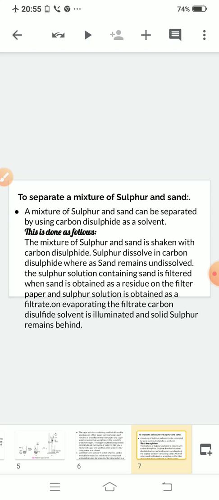Clear? So it is not compulsory that in every case you will take the same solvent. The solvent depends upon the solubility. Some substances are soluble. See, you can't separate out salt and sugar by using water as a solvent. Why? Because both sugar and salt are soluble in water. Clear?